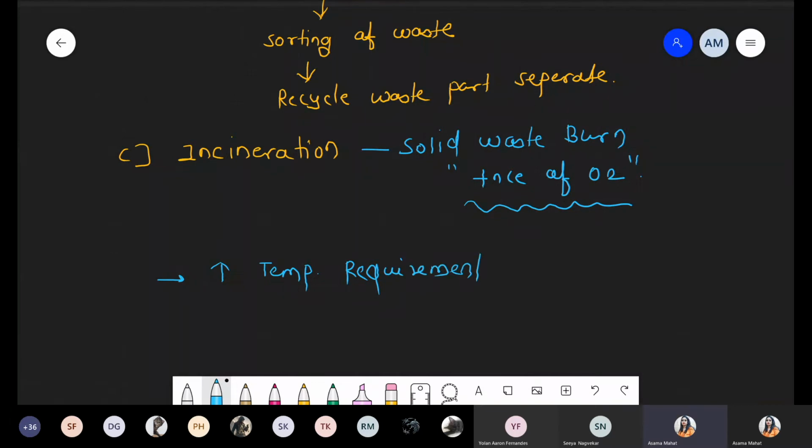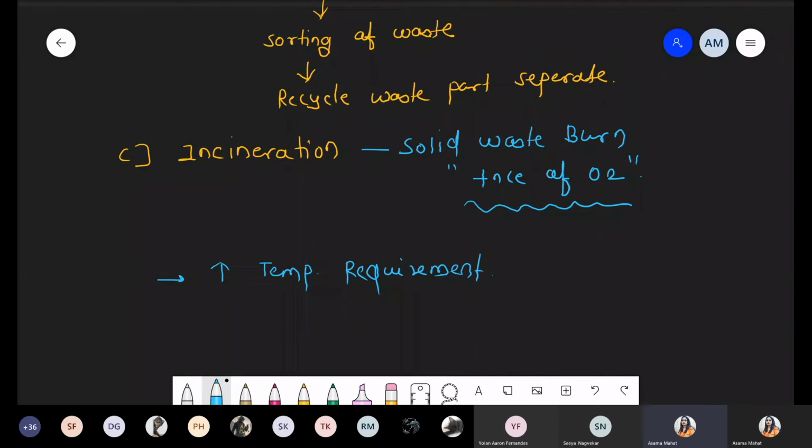Remember one thing, we never burn all the solid waste in the air, in an empty place, in the environment on the land. There are high-end instruments. We have to initially create the high temperature and then directly burn, because we want to control pollution, no air pollution also. So that's why it is incineration. Definitely there are large tanks where we use the high temperature.